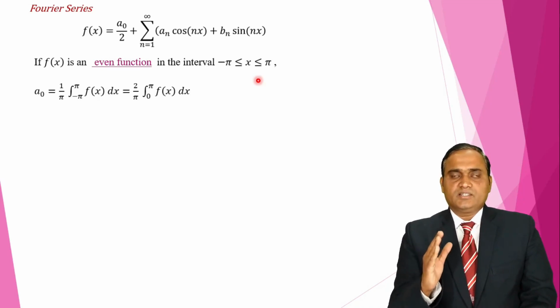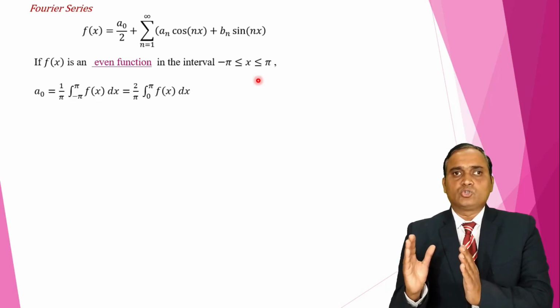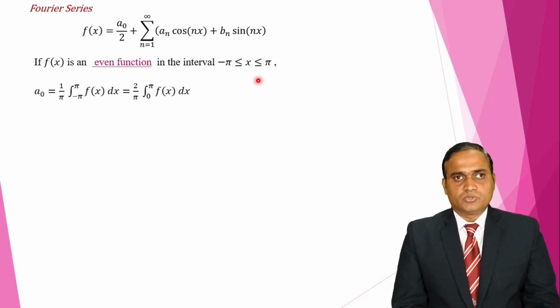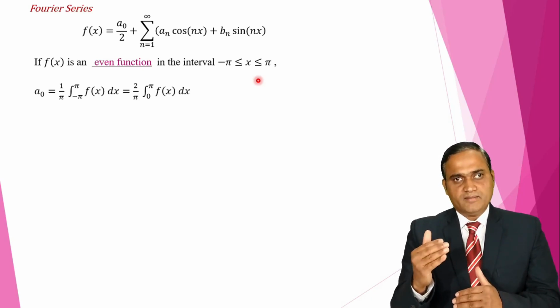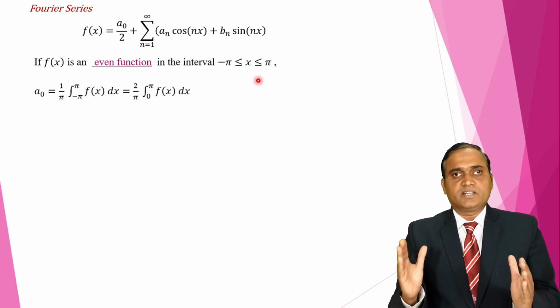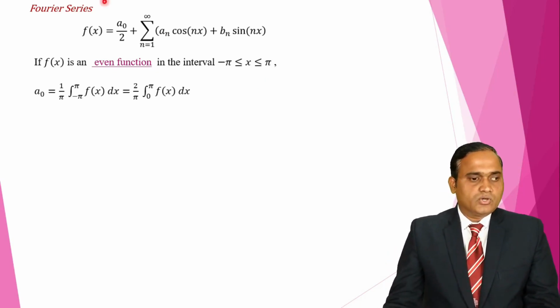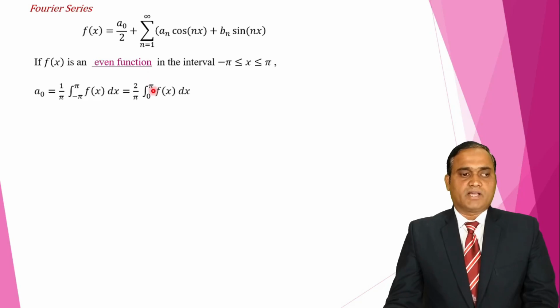That means the graph nature in the interval 0 to pi is the same as in the interval minus pi to 0. So we evaluate the integral over 0 to pi and multiply by 2, that means we double it. That's why I change the integral from minus pi to pi as 2 times the integral from 0 to pi.